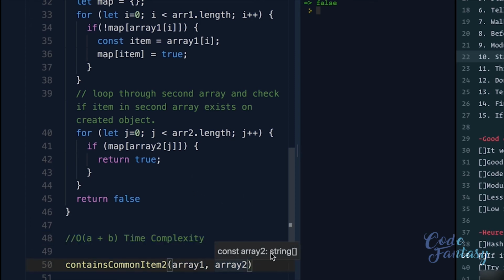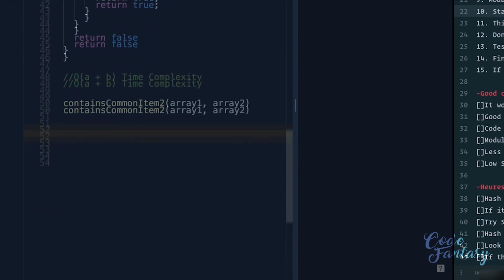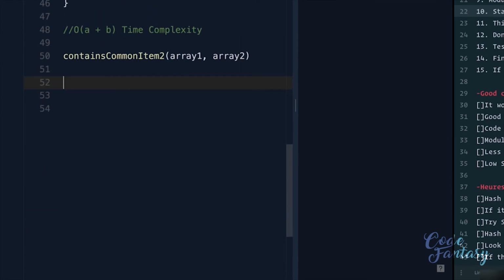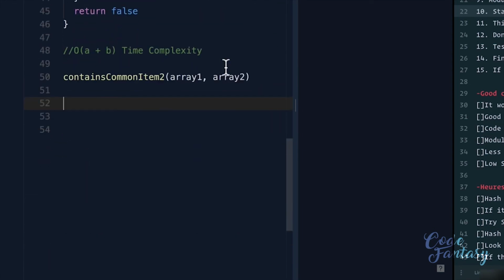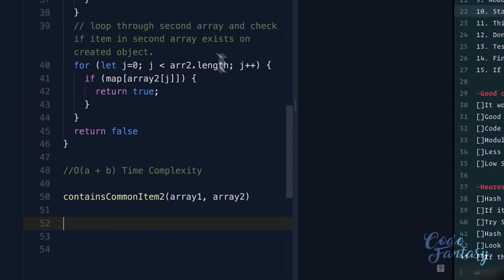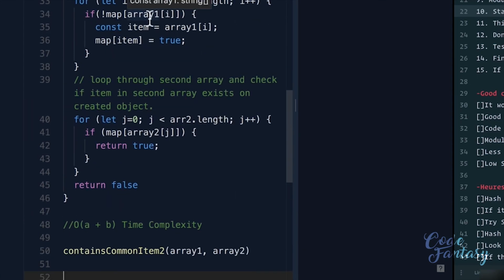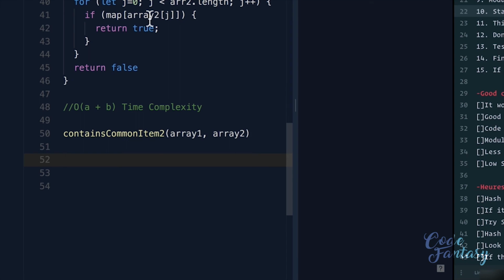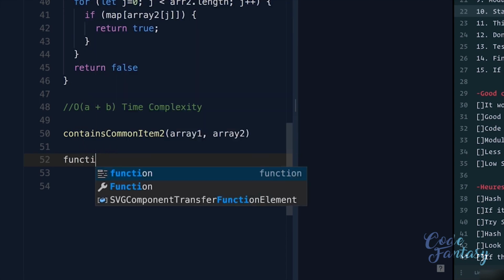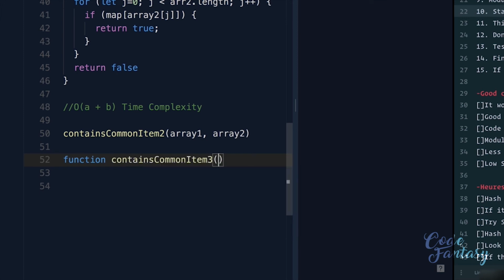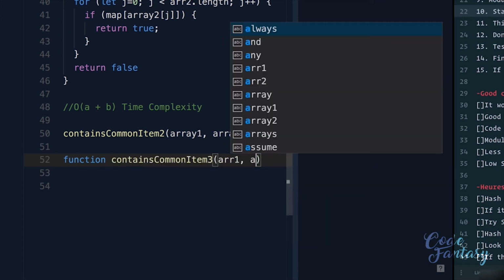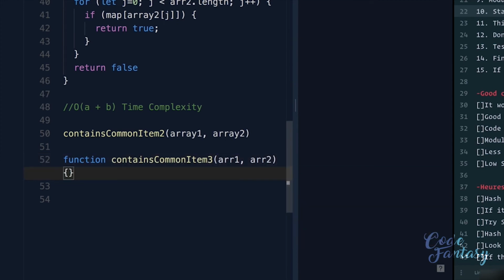Let me show you. This is something that is language specific. That means depending on how much you know about the language that you're working with, you might be able to use methods to simplify this process. So you can tell the interviewer, I would Google specific methods on, let's say, arrays to see if I can just clean up this code and make it readable. For example, I can do this exact same function, and we'll call it containsCommonItem3, that takes in array1, array2, and in one line, I can just return